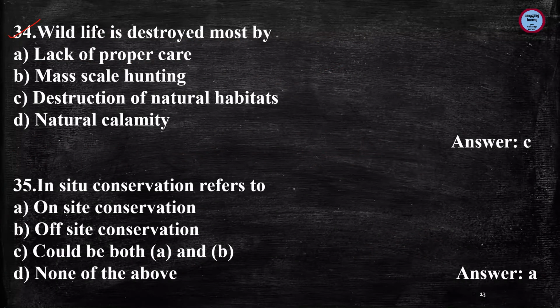Question number 34. Wildlife is destroyed most by, and the answer is destruction of natural habitat. Next question. In situ conservation refers to, and the answer is on-site conservation. On-site conservation means conservation in their natural habitat. And off-site conservation is the ex situ conservation method.